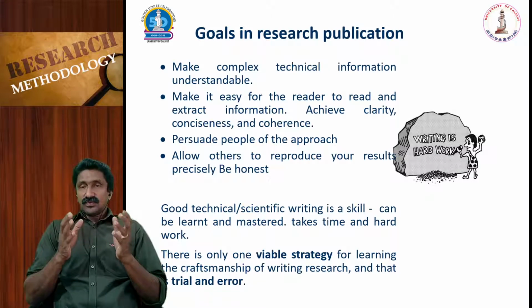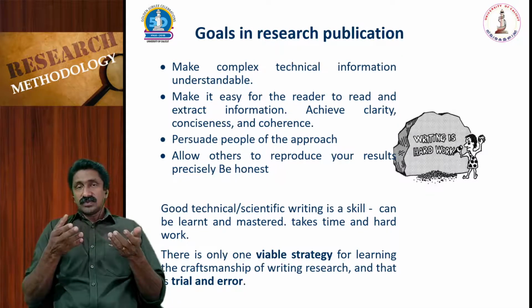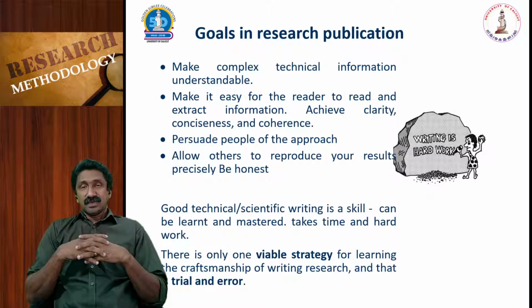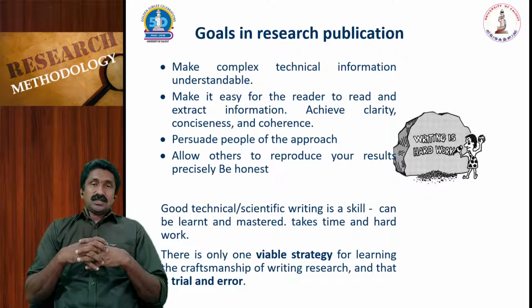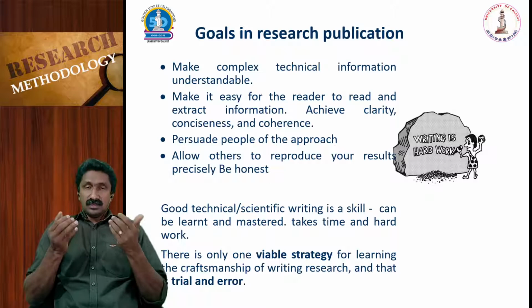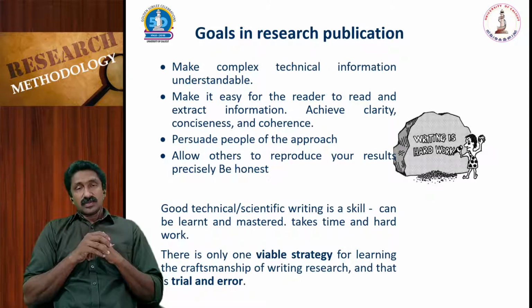And of course you have to be honest on the methodology, because if you don't want the results reproduced by others, then you can manipulate the methodology. So you have to be honest in the methodology, so that if somebody adopts that methodology, they reproduce exactly the same result.